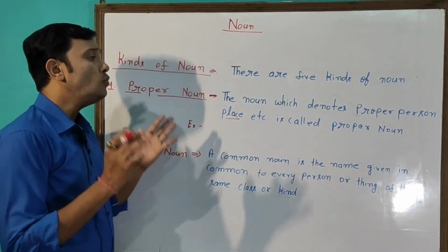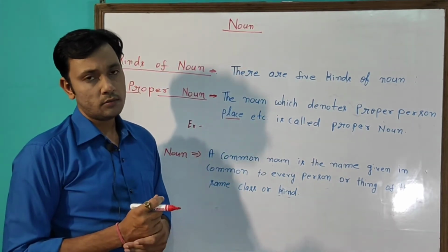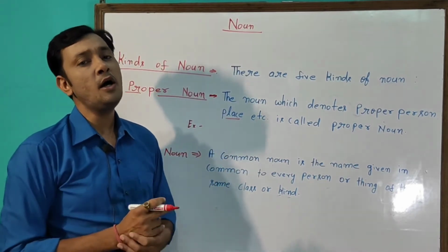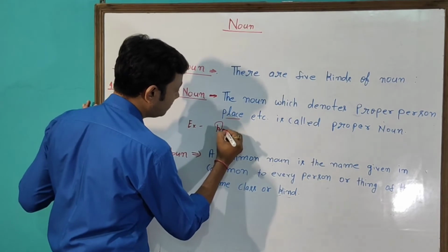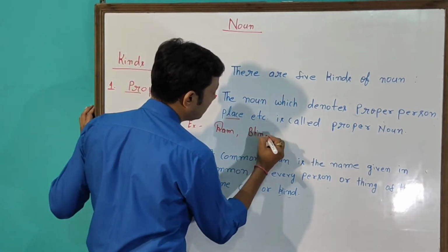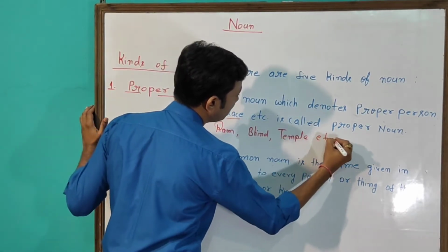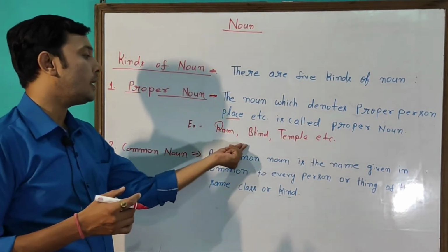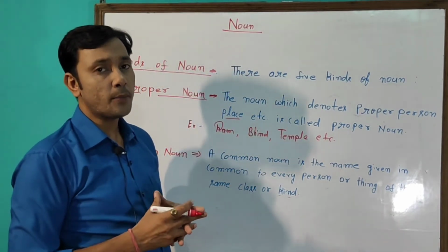Okay? So the noun which denotes a proper person, place, etc. is called a proper noun. Means when we give a particular name to a person, place, animal or thing, it becomes a proper noun. For example, Ram, Bhind, Temple, etc. All these are known as proper nouns because these are a particular name of a place or person. That is why they are known as proper nouns.